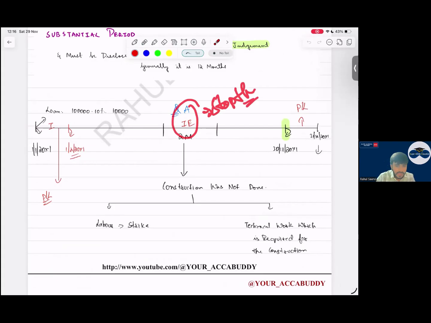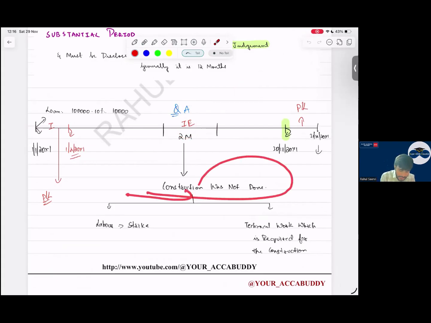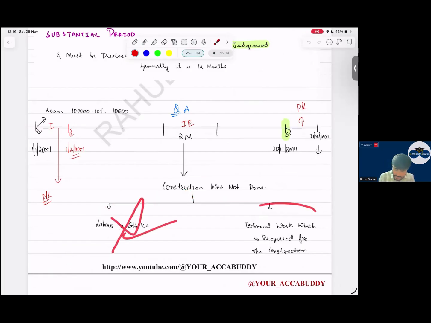Yes, better. Construction was not done. If it is because of a labor strike, we will stop it. If there was no labor strike but some other work was going on which was required for the construction of this building, then we consider it. So if it is a normal activity, no need, no reason. If it is abnormal, do we consider it?